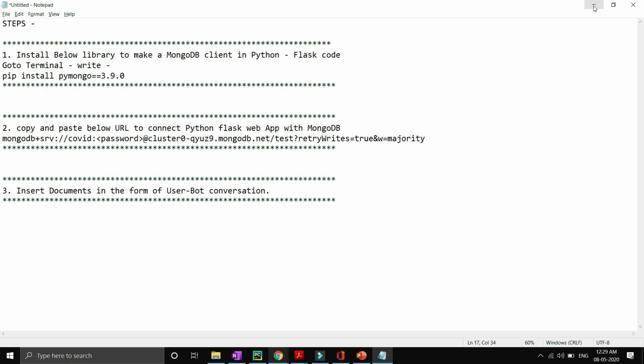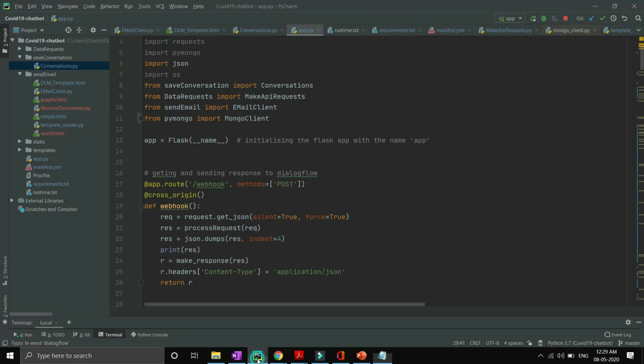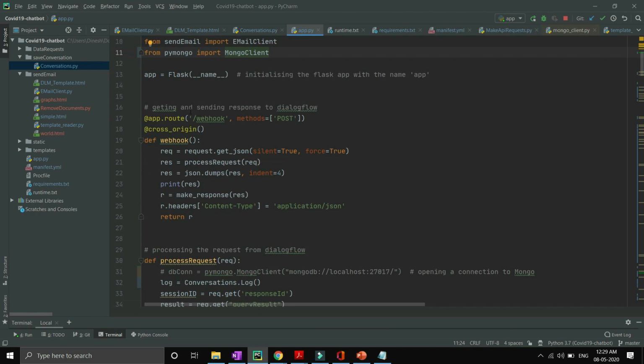So let's quickly jump to the PyCharm code, and you will be able to see the app.py file over here. First of all, we have to do from PyMongo import MongoClient. As I have told you, we have to import MongoClient in order to make a Flask and MongoDB connection through the URL. Okay, and then let's assume that the user has asked for some report for India.